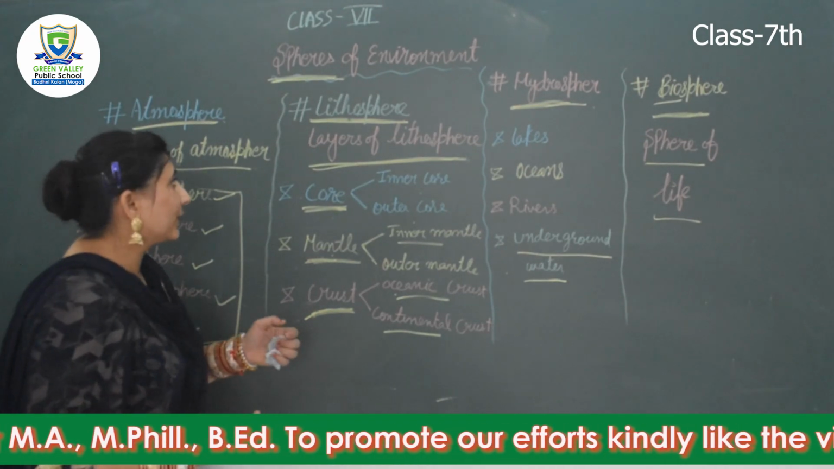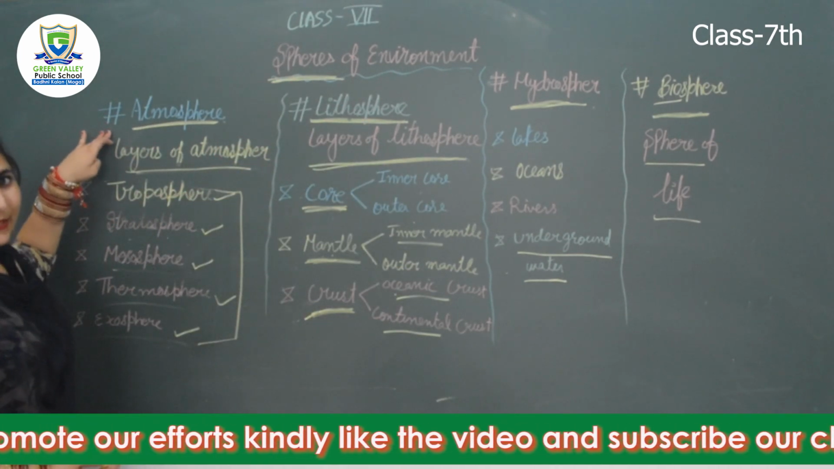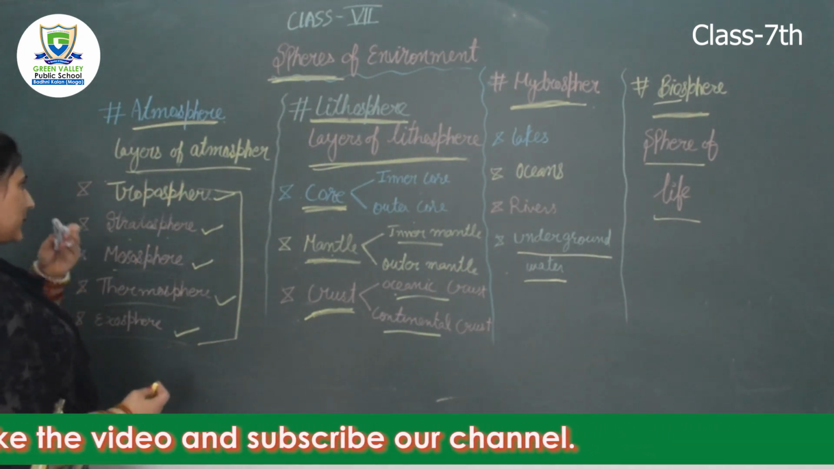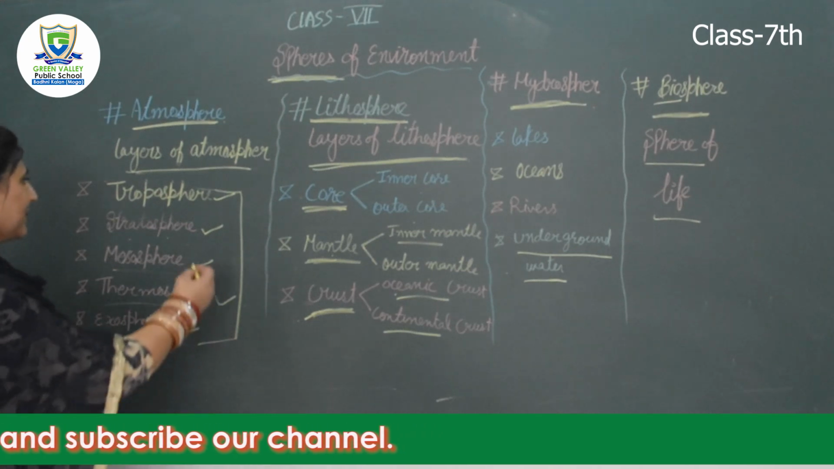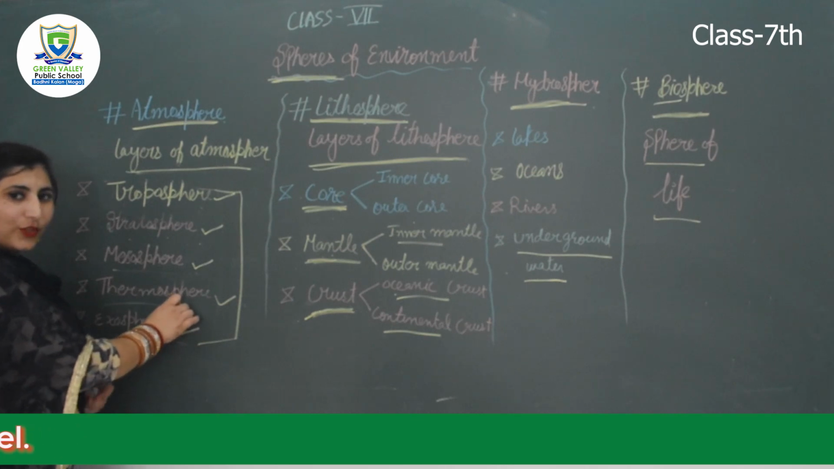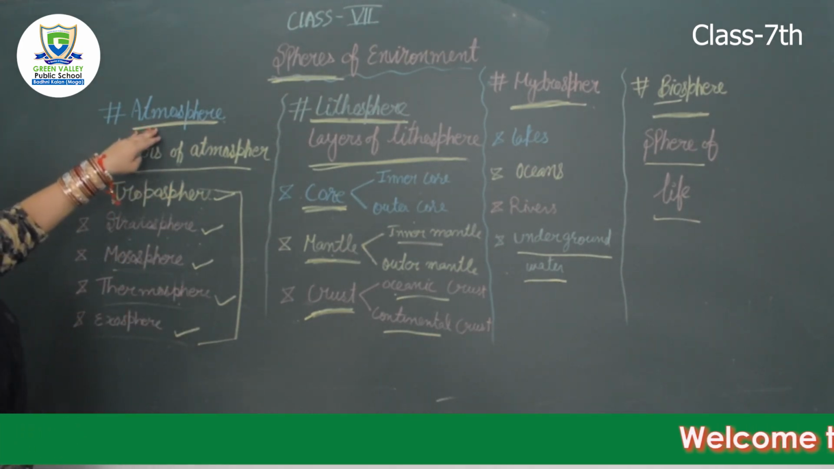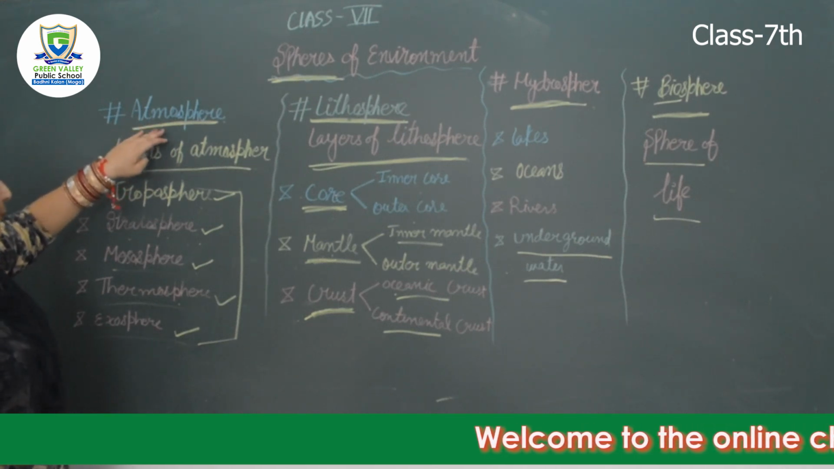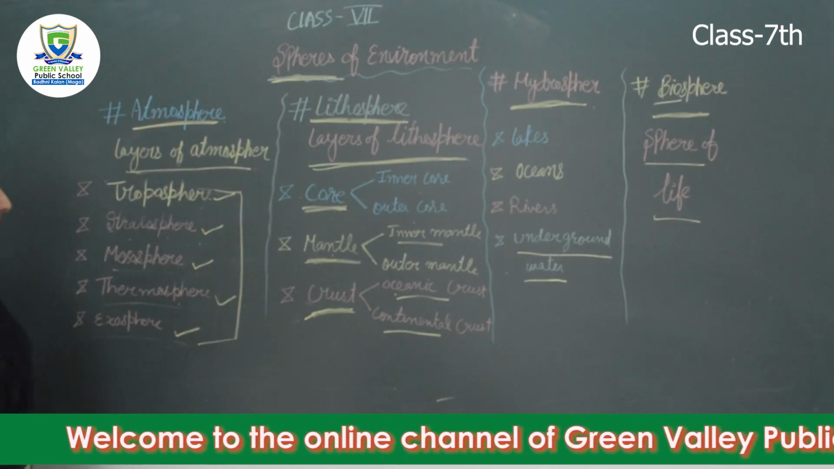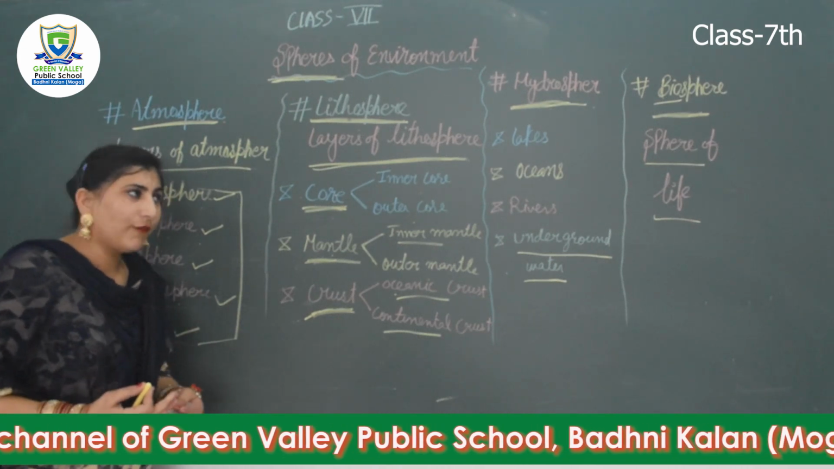So let's recall our topic. Atmosphere is an envelope of air which completely surrounds the Earth. It is made up of troposphere, stratosphere, mesosphere, thermosphere and exosphere. Atmosphere is essential because we get the gases from the atmosphere, so it is responsible for the origin of human beings. Next is lithosphere, meaning solid layer or layer of rocks.